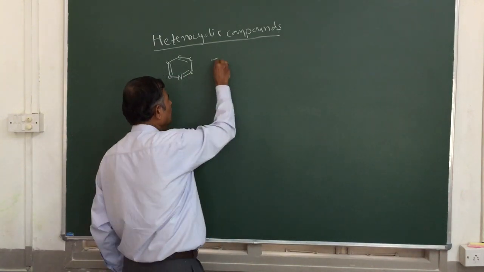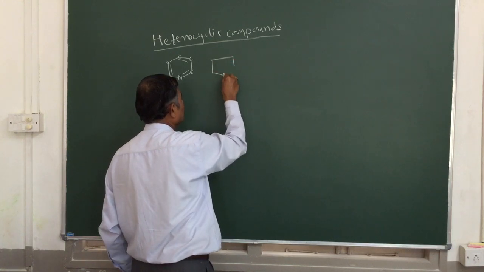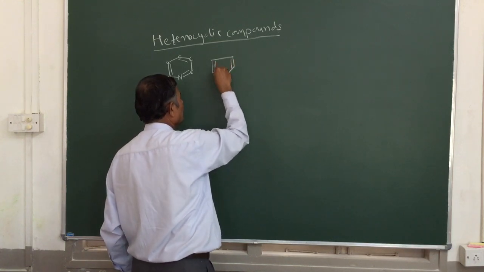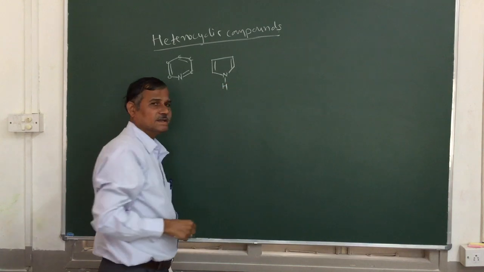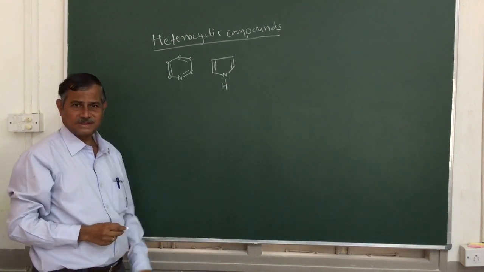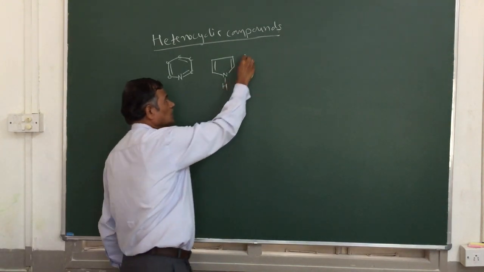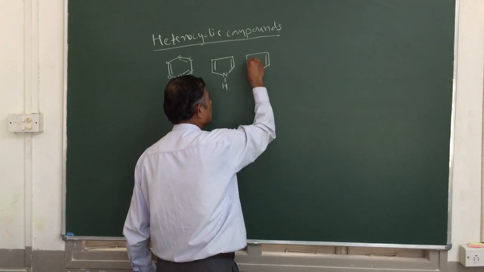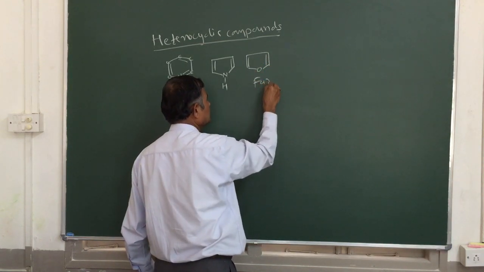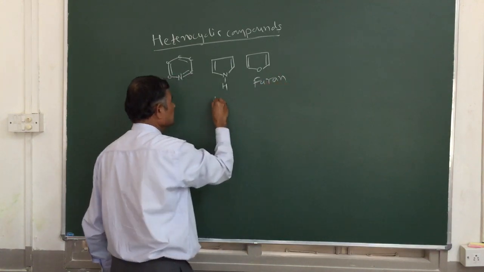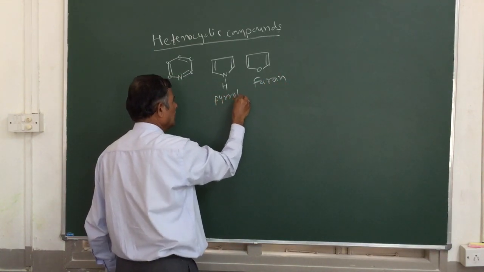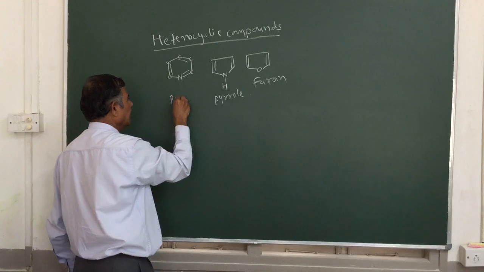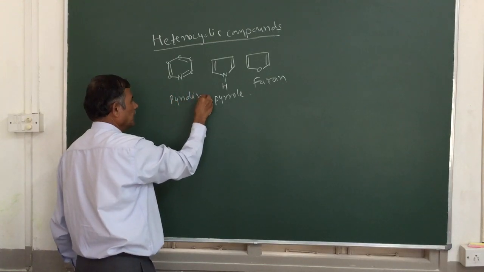There may also be 5-membered ring systems. So you can take this 5-membered heterocyclic ring, which is nothing but a pyrrole. You can take another example of a heterocyclic compound, called furan. This is called furan, this is called pyrrole, and this is called pyridine.